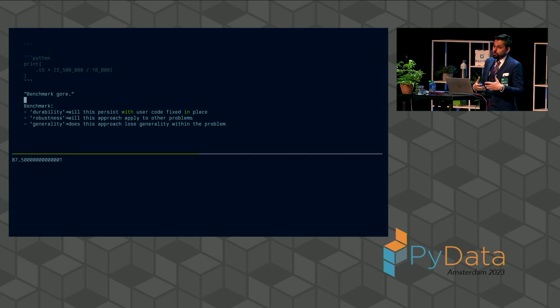Additionally, I think about these in terms of robustness. Because when you look at the benchmarks, it's often the case that these are presented as though there's something you can learn from them. But when you really dig into them, some of these benchmarks are only applicable to exactly the code that you're looking at. They're not robust. That is to say, if I take that benchmark and the approach that is suggested in that benchmark and apply it to my actual example, I may not see the speedup that you have. And thus, good, great, you made your code faster. What does it do for me?